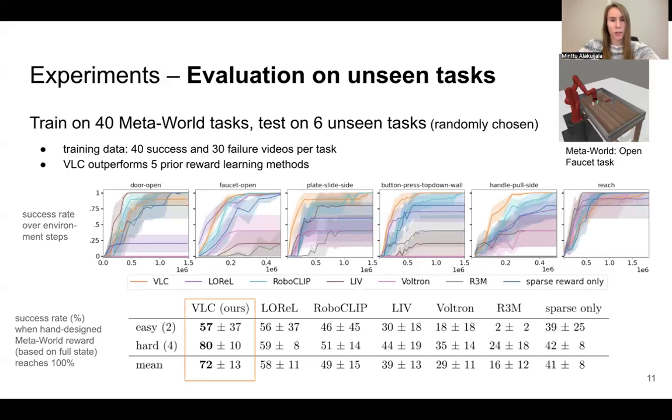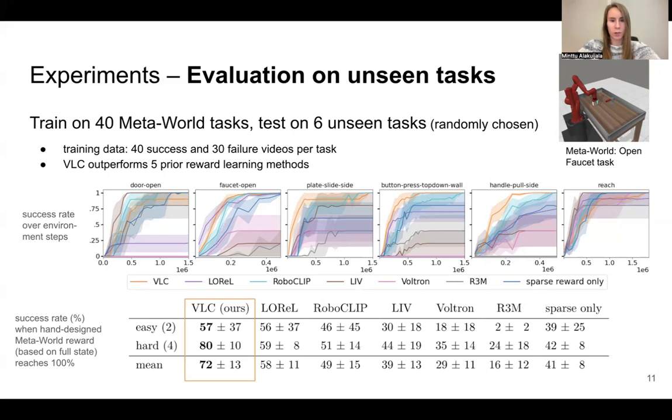We evaluate our reward models on simulated manipulation tasks. First, we test in-domain task generalization by training on 40 tasks from the MetaWorld benchmark and testing on 6 unseen tasks. We collect 40 demonstrations and 30 failure episodes per task. We find VLC to outperform all 5 baselines across the 6 held-out tasks, as shown in the success rate curves plotted over the training duration.